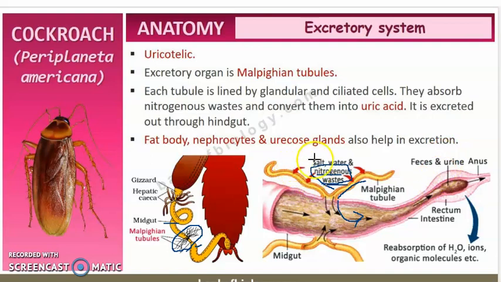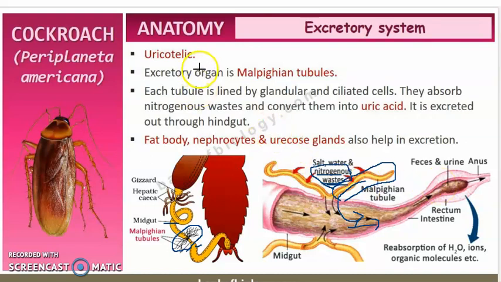So as like our kidneys, they will purify the blood, that is, they will absorb the nitrogenous waste and convert it into uric acid, this part, right? So this is the Malpighian tubule and this waste substance will enter into the hindgut, the last portion of the alimentary canal, that is, it includes the ileum, colon and rectum, right? So it passes through the hindgut and from there it is sent out from their body.